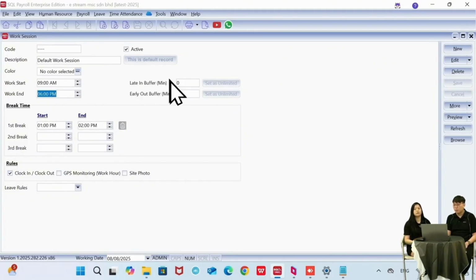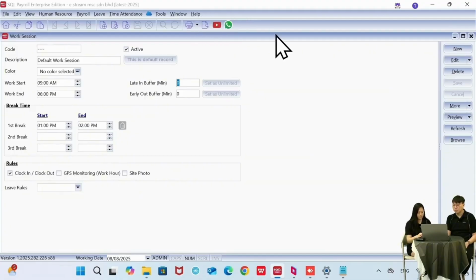Actually, this one will be used for the ETMS. So for example, let in buffer I key in 5 minutes. So if the employee is late by 5 minutes, it will not be calculated as late. And then you can set their break time also over here. And also the rules here. The rules here are also for the ETMS setting.